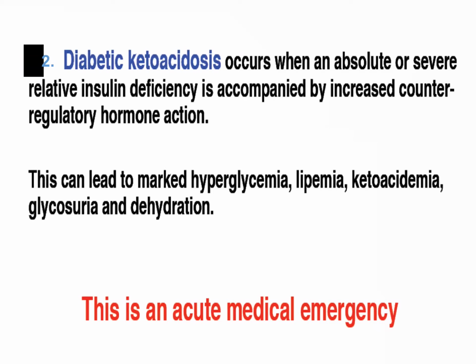It creates a situation of cell starvation. So the cell, instead of using glucose which is in the blood, is not able to take up this glucose because there is no insulin. Because the cell is not able to take up glucose, it is going to utilize fatty acids.